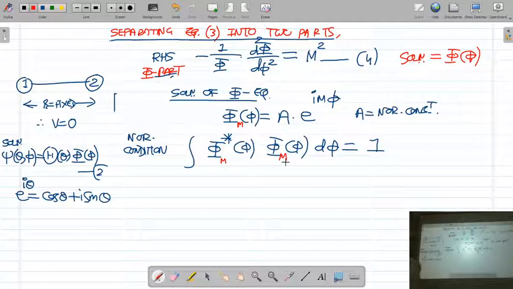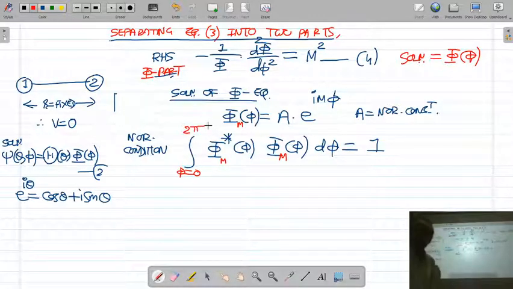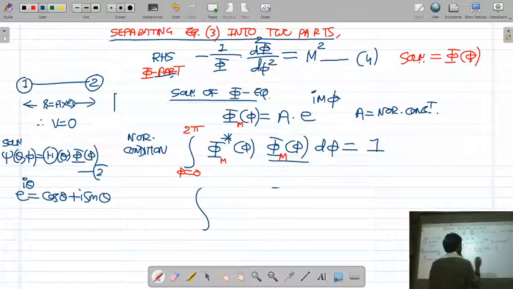This is the normalization condition for phi function, that integration of phi star phi d phi is equal to 1. You are familiar that limit of phi is always from 0 to 2 pi. In spherical polar coordinates, limit of theta is from 0 to pi and limit of phi is from 0 to 2 pi. Okay. Now let us put the values of phi function. What is phi? Phi is A e raised to I m phi.